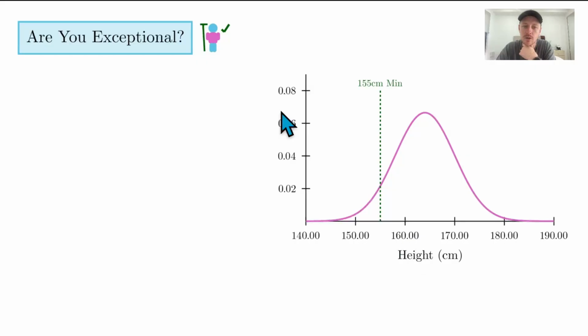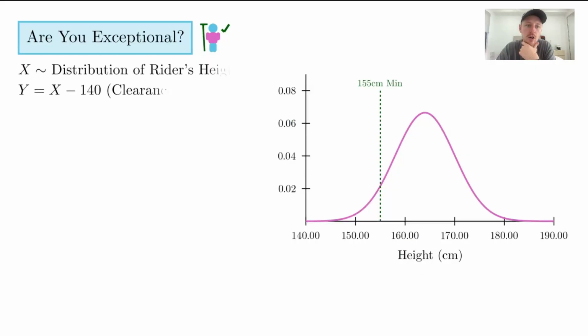And then just to recall, we've got density along the y-axis, and that's saying that underneath the curve, what's the likelihood that we're going to get people between 150 and 160 centimeters tall. So that area underneath there equals the likelihood that people are between those heights. And so what we've got at the moment is the distribution that we're going to call capital X, the distribution of riders' heights. Lots of people, you're more likely to find people between 160 and 170 centimeters tall.